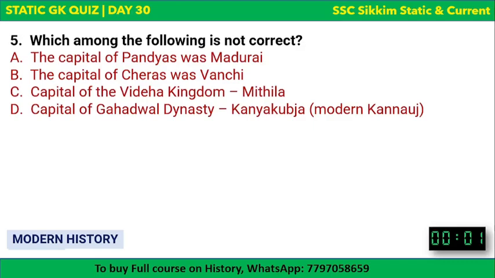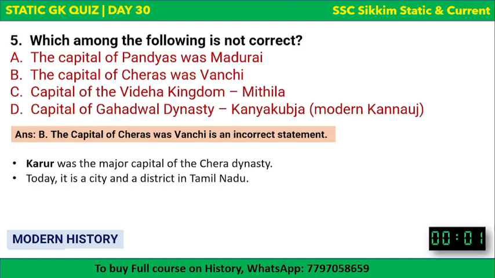Fine. So the incorrect statement is: the capital of Cheras was Vanchi is not correct. Karur was the major capital of Chera dynasty. So option B is incorrect. The capital of Pandyas was Madurai. It's correct. Option A is correct.